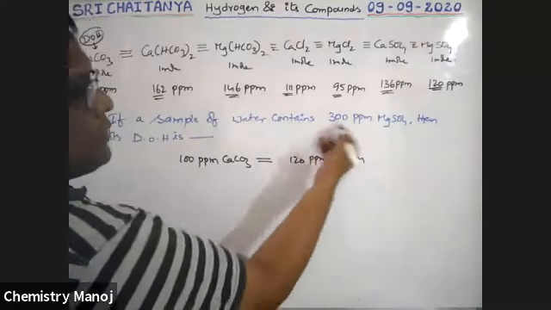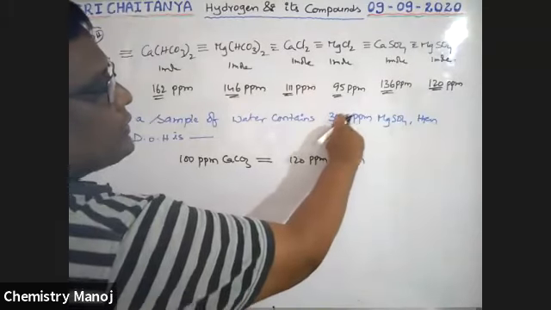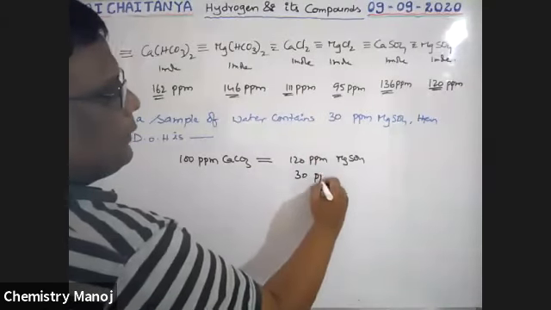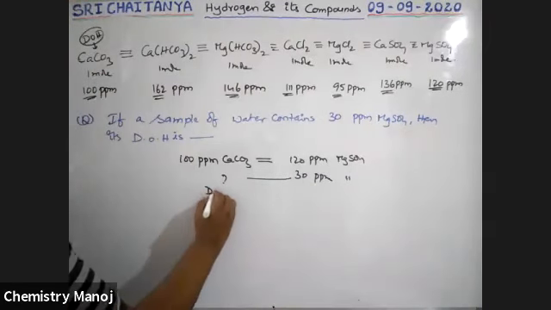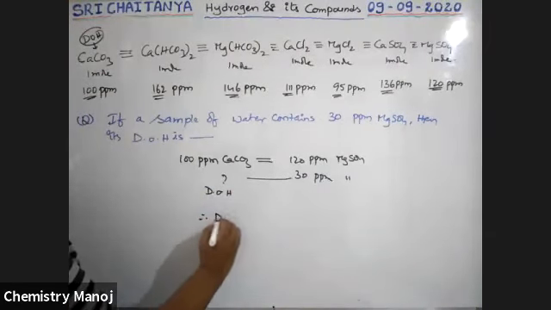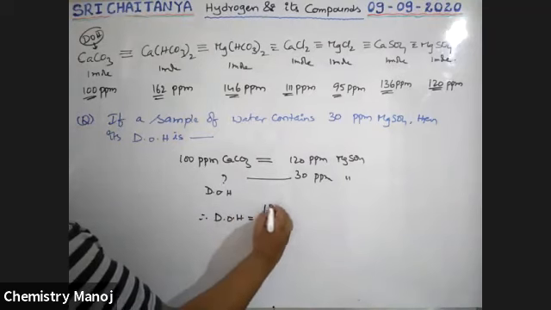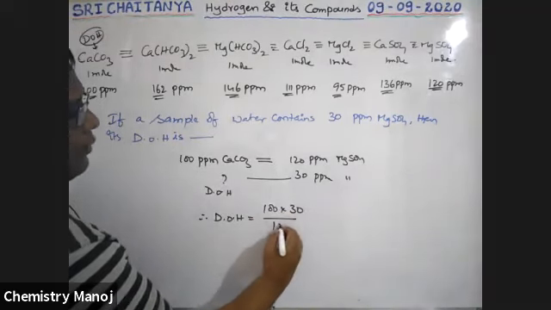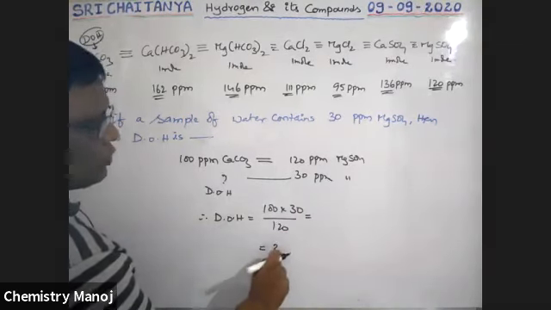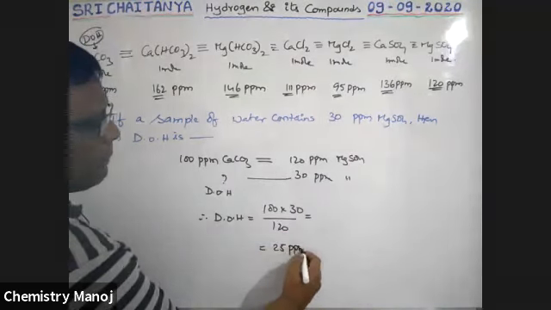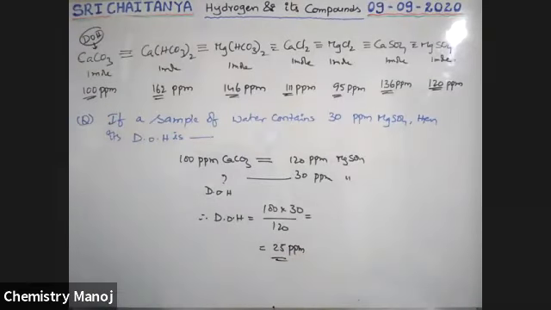Therefore, the MgSO4 value, sorry, it is 30 ppm. 30 ppm MgSO4 is equal to how much? That is the degree of hardness. Therefore, degree of hardness is equal to 100 into 30 by 120, which is equal to 25 ppm. Our answer is 25, not 30, boys.